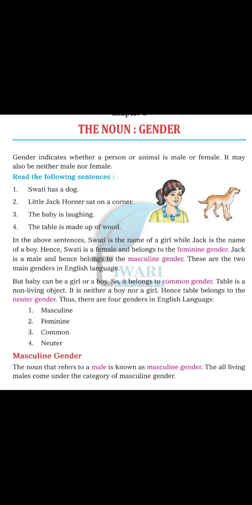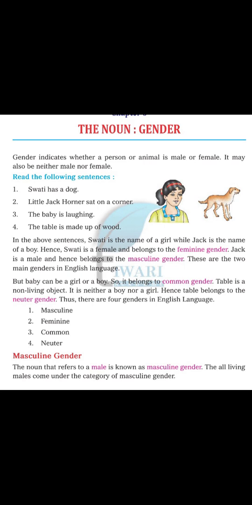A table is a non-living object. It is neither a boy nor a girl. Hence, the table belongs to the neuter gender. Thus, there are four genders in the English language. First, masculine, which is male. Feminine, that means female. Common is the common gender. And a non-living thing is neuter. So we can go through them in detail.